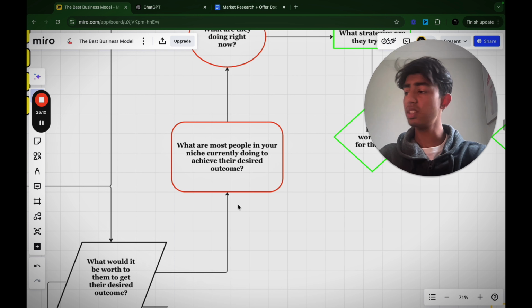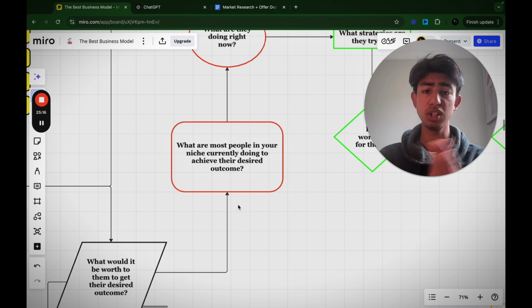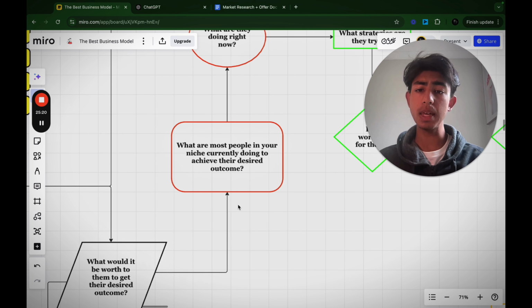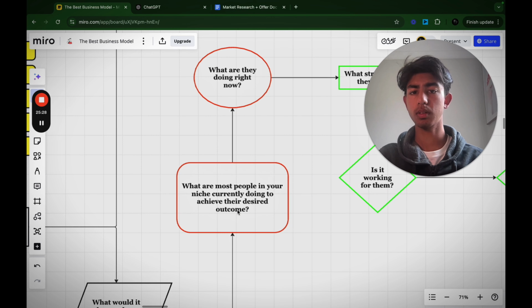So you want to see, what are other people in my niche doing? For example, it could be making YouTube videos. It could be making a school community and teaching them X, Y, Z. It could be running a done for you product. So what are people inside your niche currently doing to help your ideal avatar go from the current to desired situation?